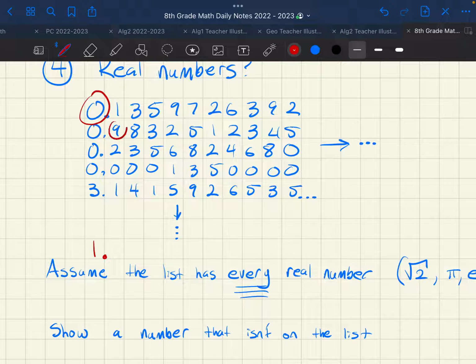I'm going to have a decimal, and then I'm going to look at the next diagonal number, and I'm going to add 1 to it. Well, 9 plus 1 is 10, so I'm just going to call it 0. Sure, why not? I'm going to choose that number. That's a 3. Let's just add 1 to it. It's going to be a 4.